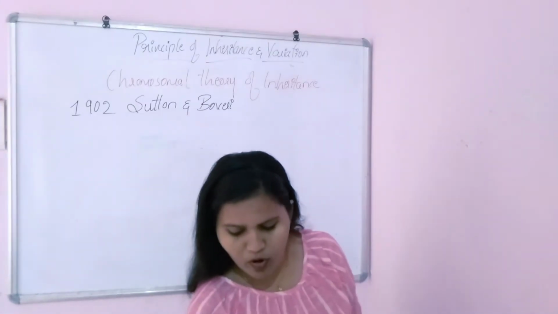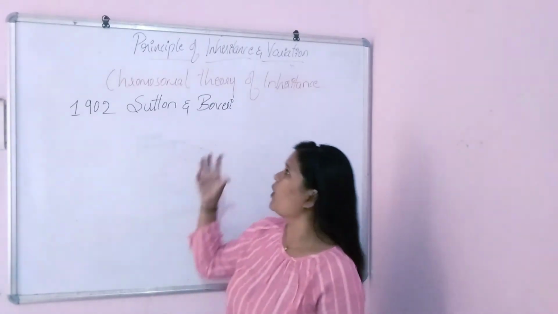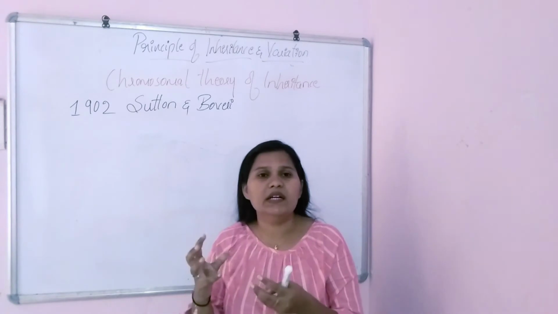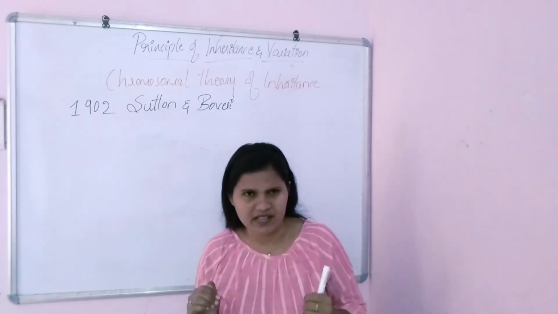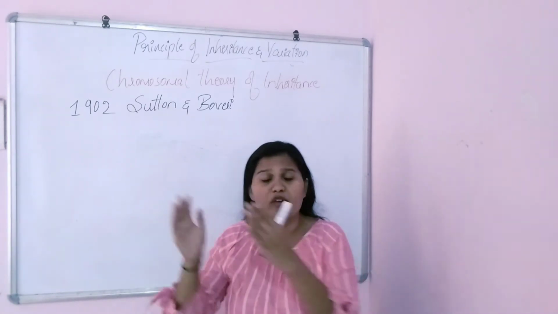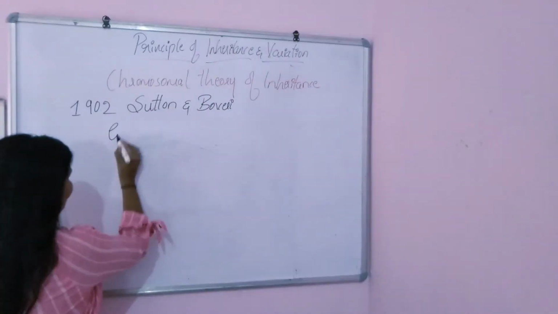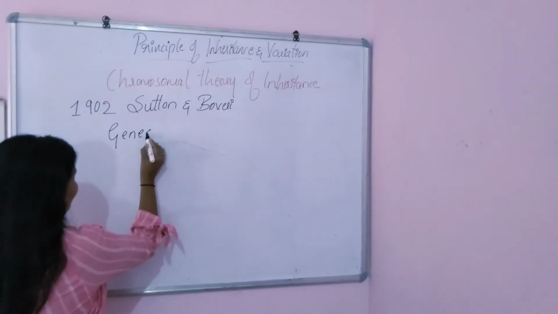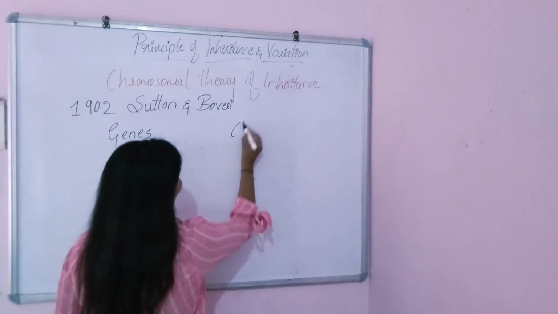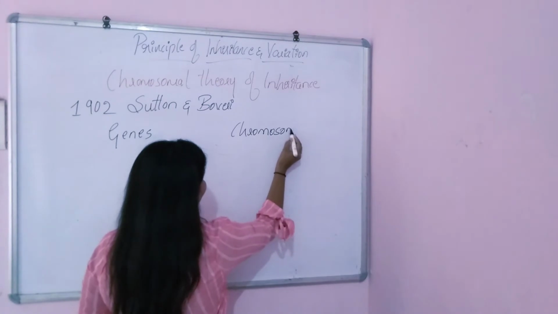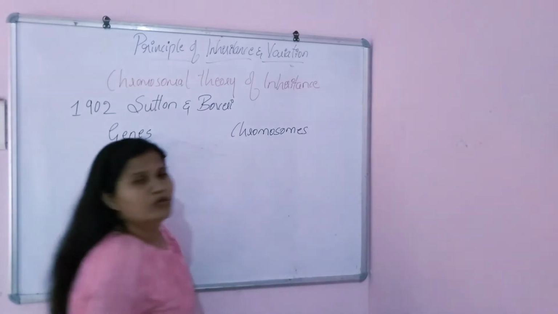Before learning how the work of Sutton and Boveri came, let's learn the similarities between how the chromosomes and the genes behave.